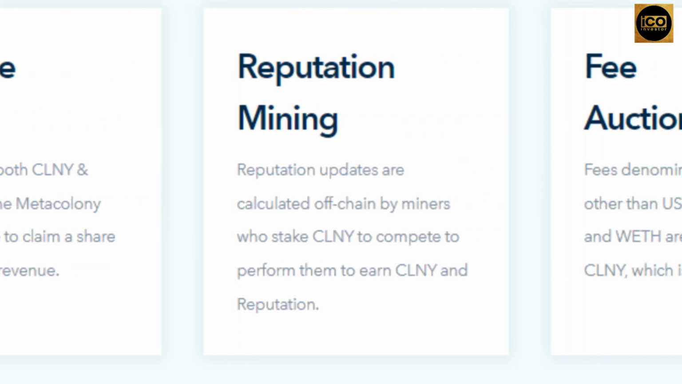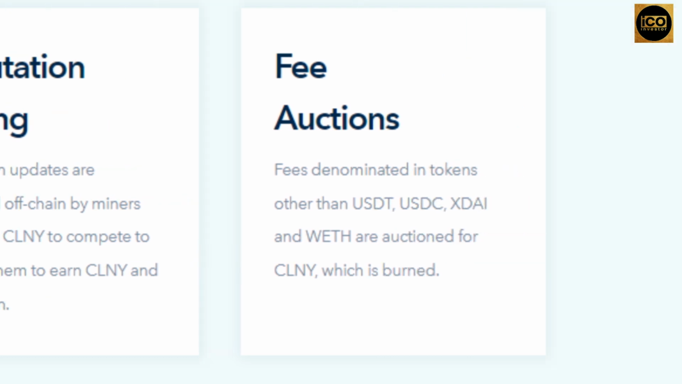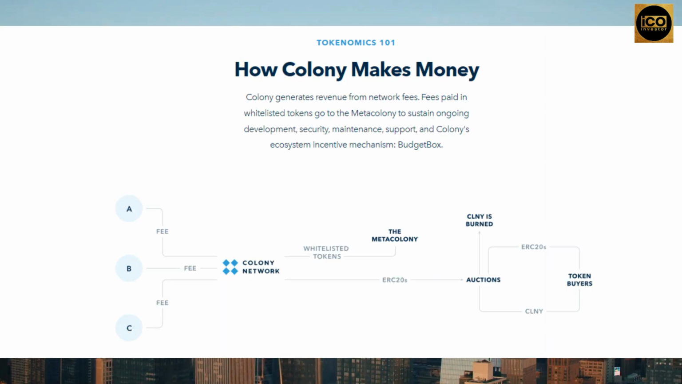Miners stake CLNY to compete to conduct reputation updates off-chain in order to gain CLNY and reputation. Fees in non-USDT, USDC, XDAI, and WETH tokens are auctioned for CLNY, which is then destroyed. Network fees are how Colony makes money.